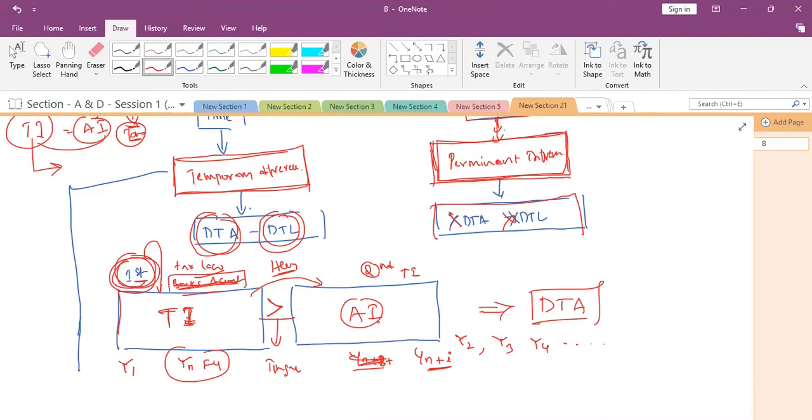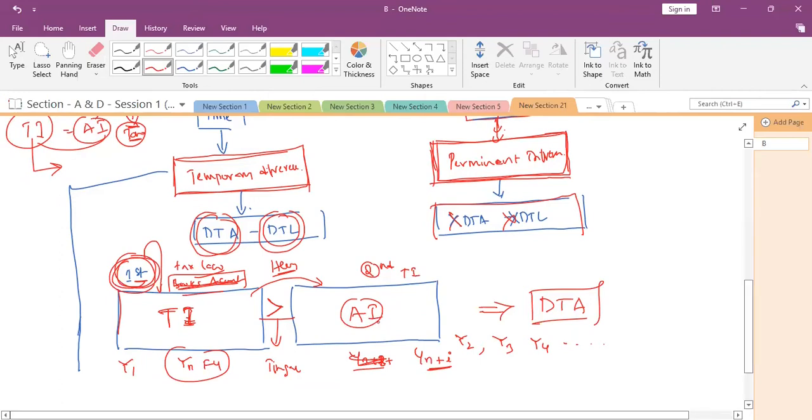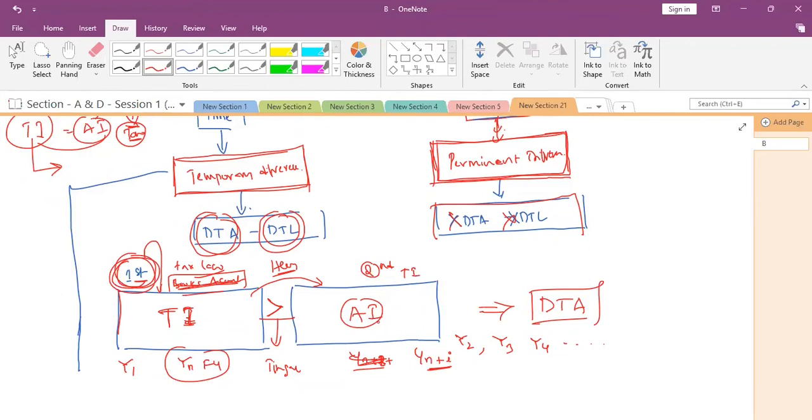So tax will generally be paid only on accounting income, but we are paying more tax. Actually, our accounting income is not yet recognized, that revenue will be recorded in later years, but today itself we are paying tax in advance. So advance payment of tax is considered as a deferred tax asset.